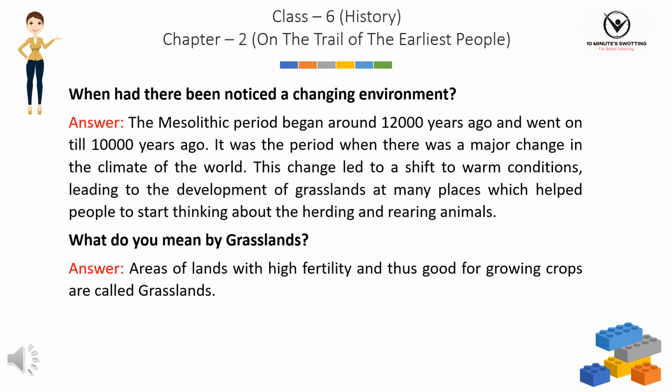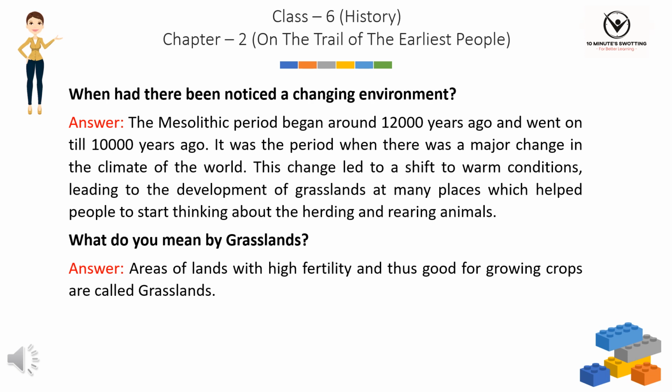When had there been noticed a changing environment? Answer: the Mesolithic period began around 12,000 years ago and went on till 10,000 years ago. It was the period when there was a major change in the climate of the world. This change led to a shift to warm conditions, leading to the development of grasslands at many places, which helped people to start thinking about herding and rearing animals.